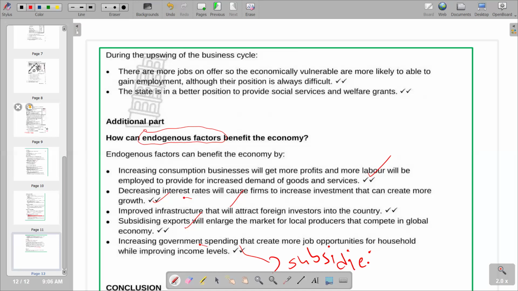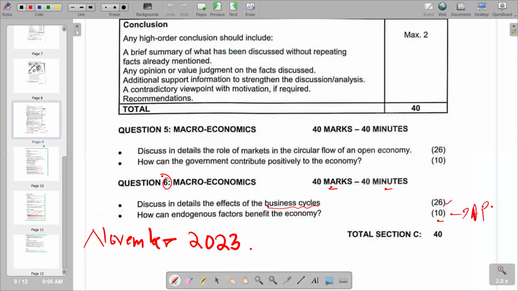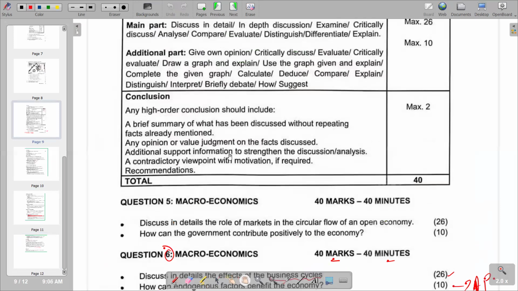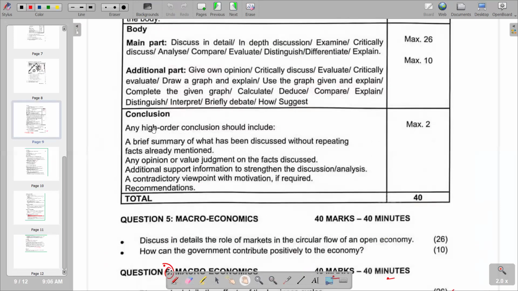And then on the conclusion, we can go back and see what is required. We have instructions in terms of how we go about our conclusion. Any high order conclusion should include a brief summary of what has been discussed without repeating the facts already mentioned. So you don't have to repeat what we have already mentioned in the main body. That's the first hint that we are given.